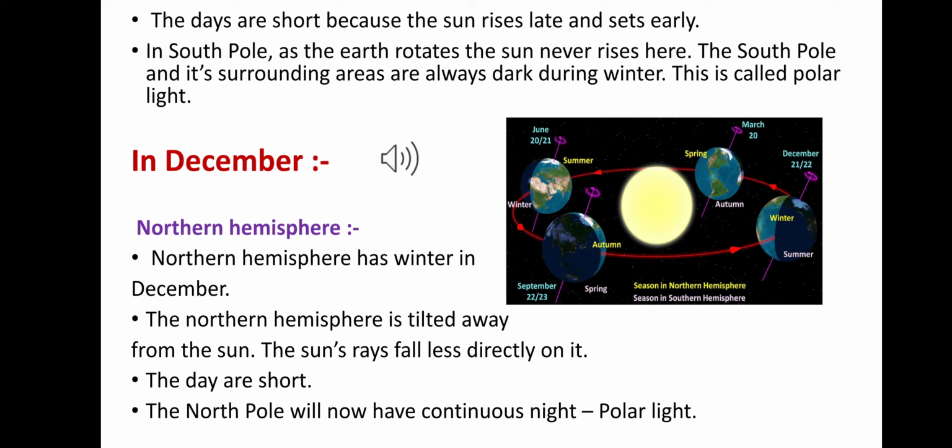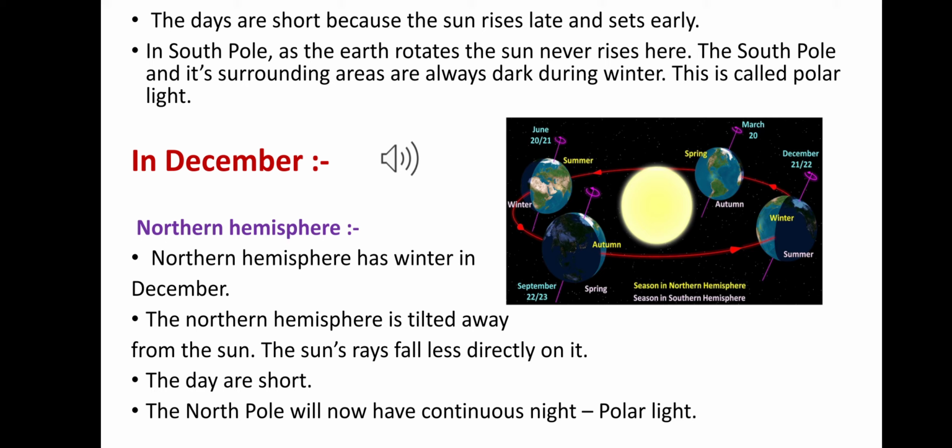In the winter in the southern hemisphere, there is darkness throughout the day, and it happens for 6 months. At that time there is a light showing there. That light is called polar light. Okay, so in June, while the northern hemisphere has summer, the southern hemisphere has winter.